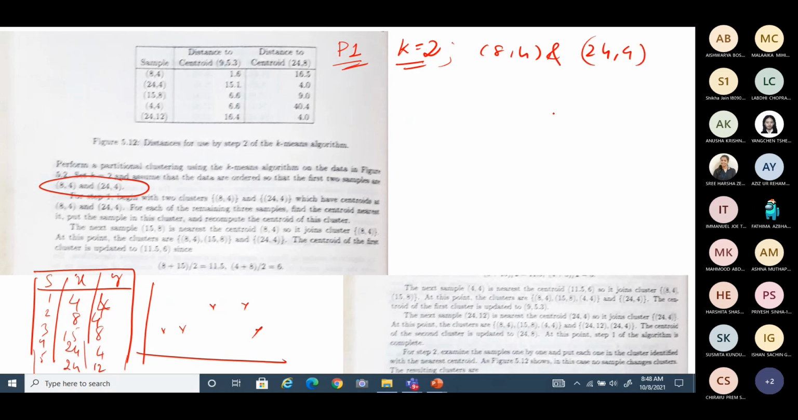With these you start building your clusters. Maybe one is here, one is somewhere here. This is the other one. Some samples are distributed here.